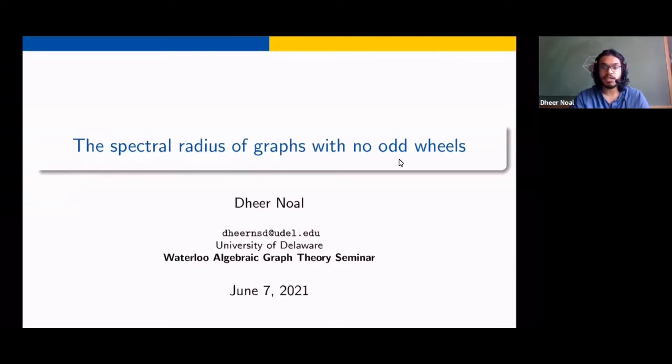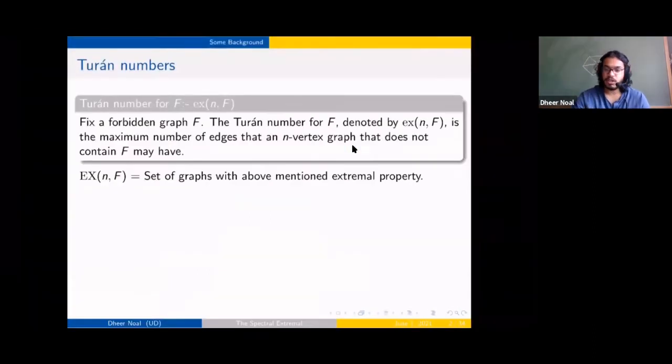So I'll be presenting joint work with Sebi Choba and Michael Tate on some spectral Turan problems which we solved for odd wheels. Before we get into it, I'll talk about Turan problems first. The central function in Turan problems is the Turan number. Given a graph F and a number n, we want to figure out the maximum number of edges we may have in any n-vertex graph which does not contain the subgraph F.